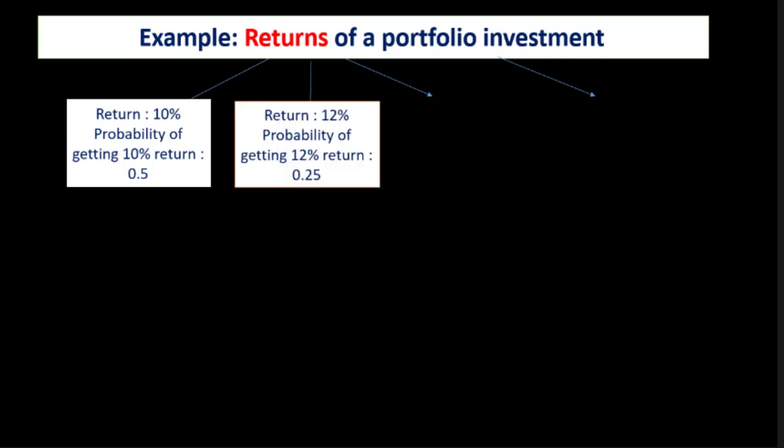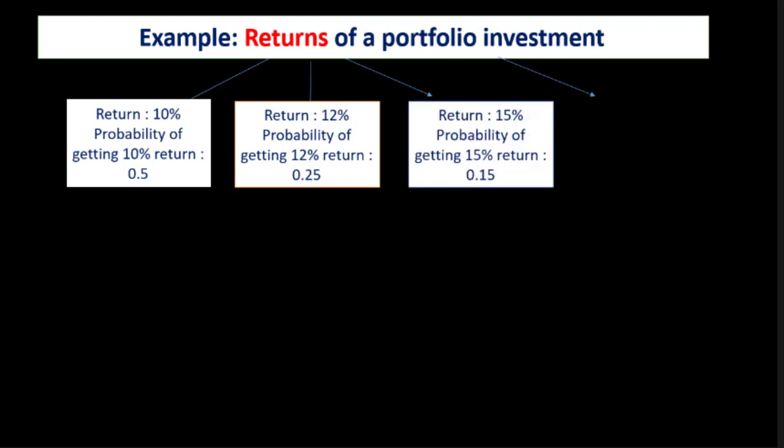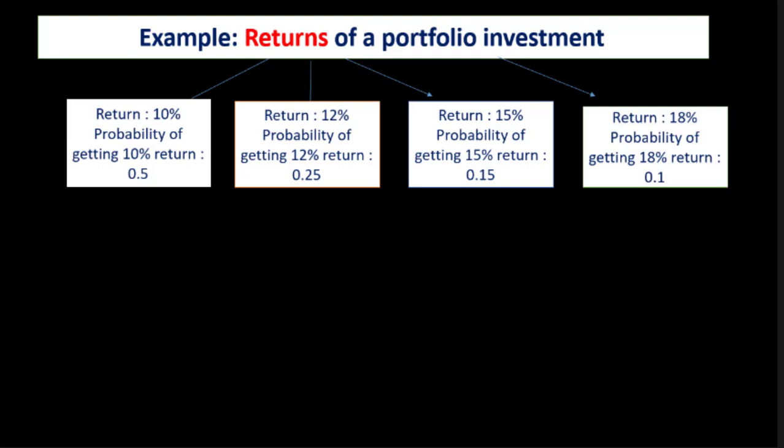If the return is 12%, the probability is 0.25. If the return is 15%, the probability is 0.15. And if the return is 18%, the probability is 0.1. So here the outcomes are discrete in nature, that is 10%, 12%, 15% or 18%, and correspondingly we have calculated the probability of each return.